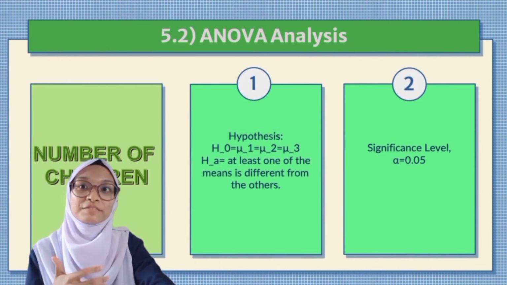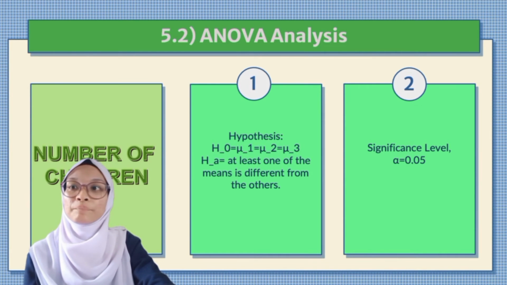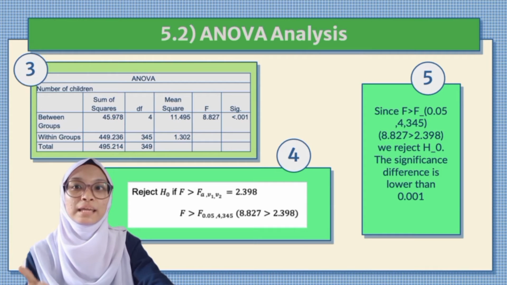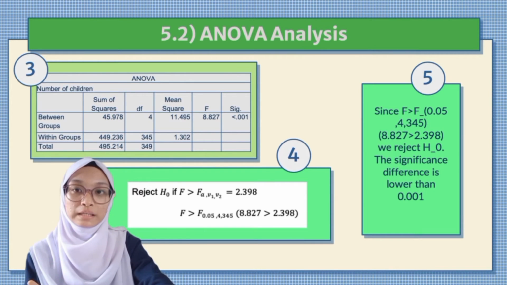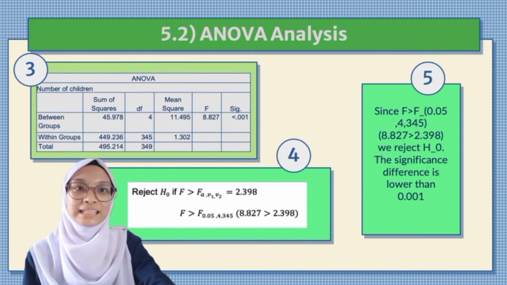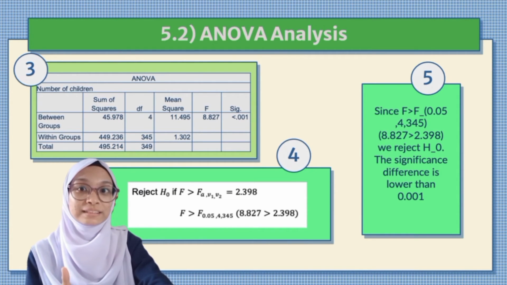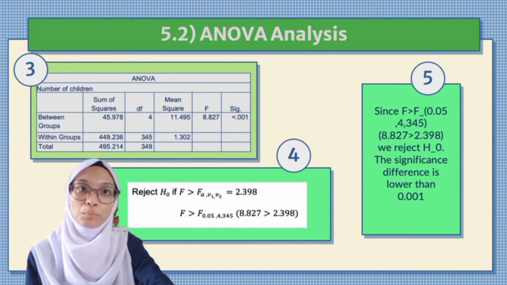And then about the number of children, same method. We have 5 steps here, and we use the same hypothesis and the same significant level. This is the table, and we should focus on the F value, which is 8.827, and we compare it with the F alpha V1 and V2. For the F alpha V1 and V2 value, we got 2.398, and we found that 8.827 is greater than 2.398. So we can conclude that we reject H null, and the significance is lower than 0.01.